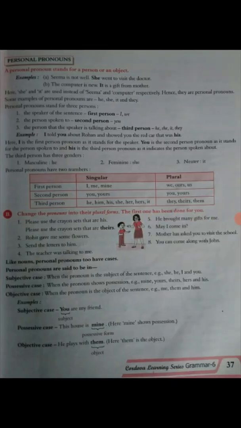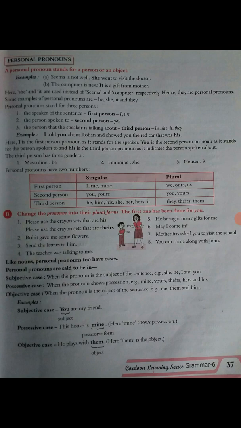Okay, now like nouns, personal pronouns have cases. Personal pronouns are said to be in subjective case when the pronoun is the subject of the sentence. For example, she, he, I, and you.